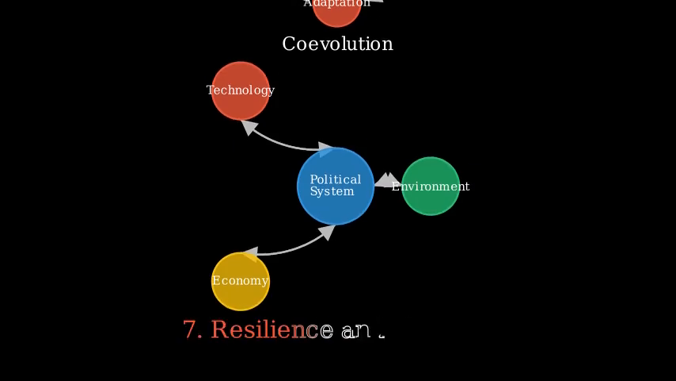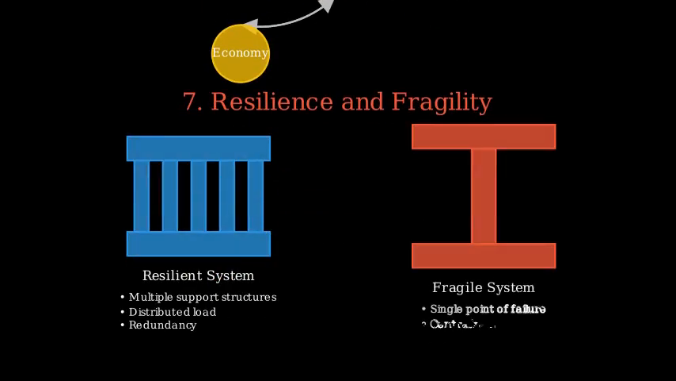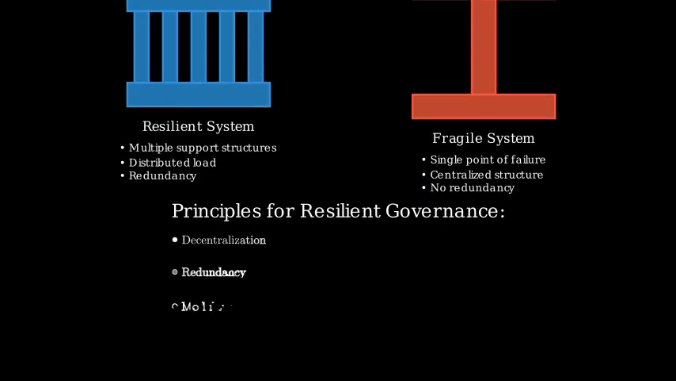The seventh key aspect is resilience and fragility. Complexity science helps distinguish resilient political systems, which are able to absorb shocks and still maintain core functions, from fragile ones where small perturbations lead to collapse. Designing resilient governance may involve decentralization, redundancy, modular institutions, and robust information flows.